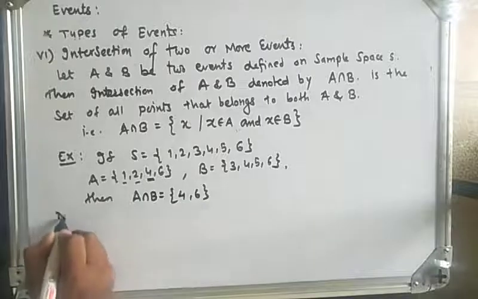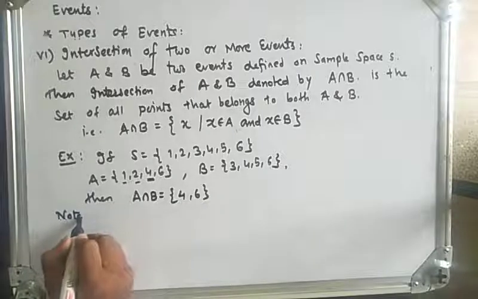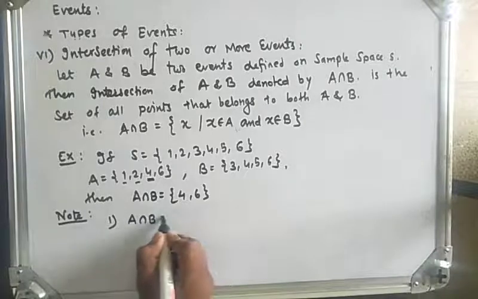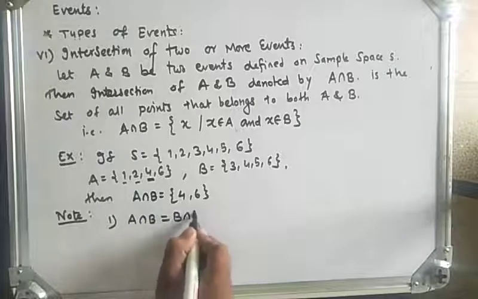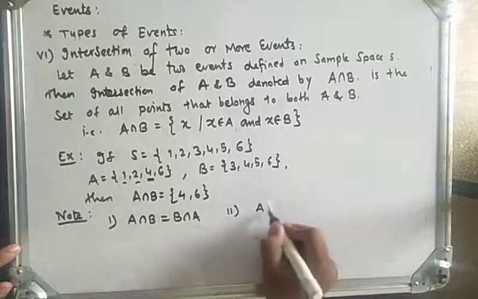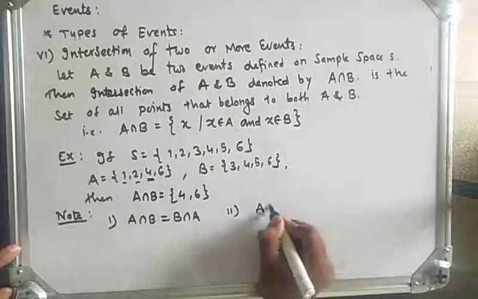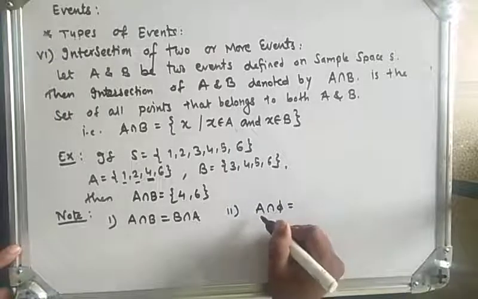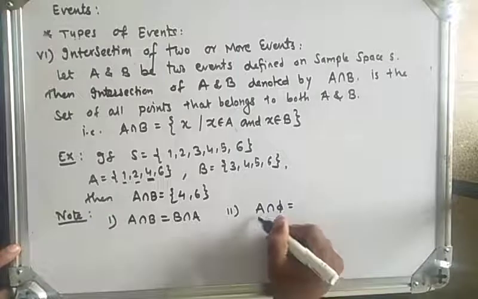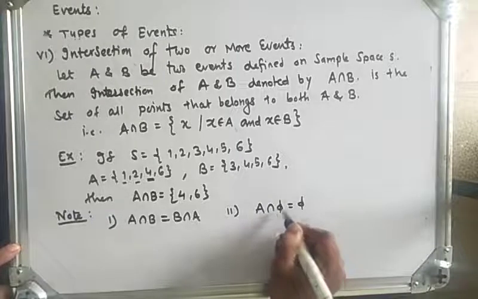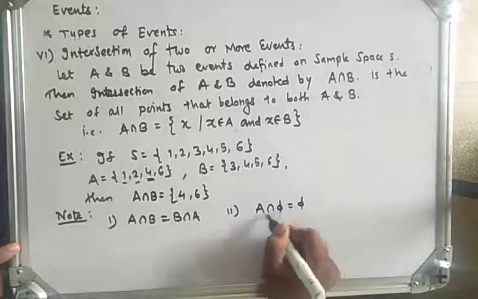Now let's see the notes. First, A intersection B is the same as B intersection A. Second, if I take the intersection of A with the empty set, the empty set has no element, so the intersection is also empty, because the intersection is the common elements between the two events.